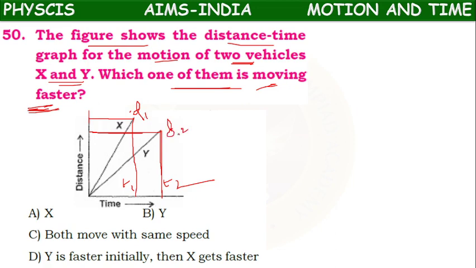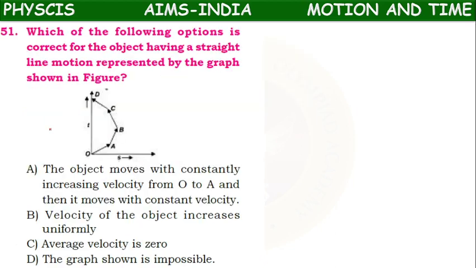Means if you see the graph of the X particle, in less time it is covering more distance. So which one of them is moving faster? We can tell X. X is moving faster. Okay.